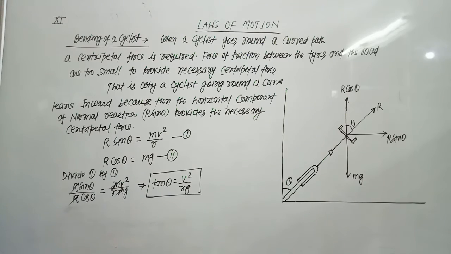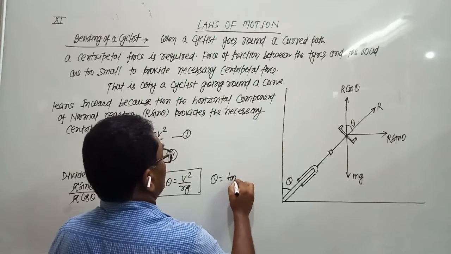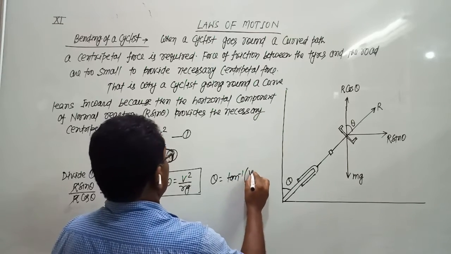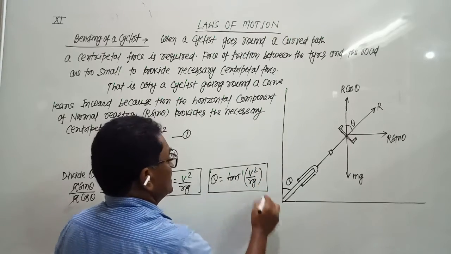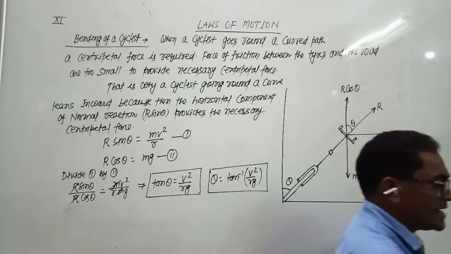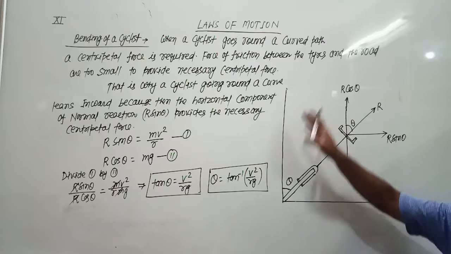So the angle by which the cyclist bends to the vertical: tan theta equals v square by rg, and the value of theta is tan inverse v square by rg. This is the angle theta by which the cyclist bends with the vertical going round a curved path.